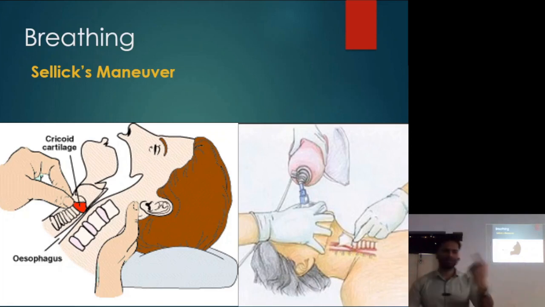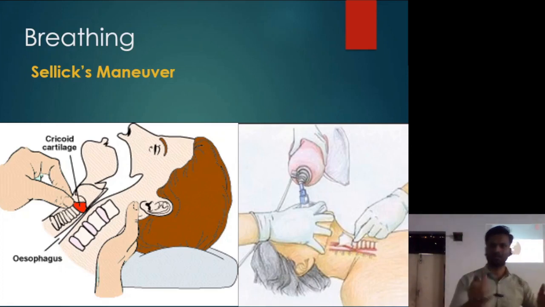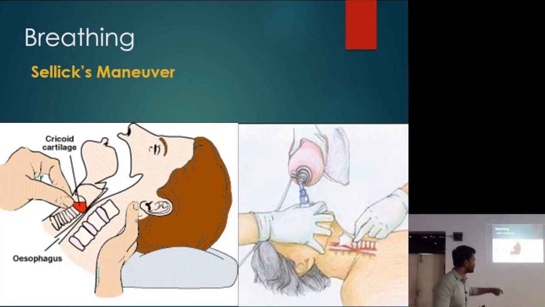But as this cricoid cartilage surrounds the larynx, the larynx बंद नहीं हुआ है. Once you have done this and then you give breaths, be it mouth to mouth or mouth to mask or be it using Ambu bag, now the air will be pushed into the lungs, trachea, right? आपने esophagus का रास्ता ही बंद कर दिया.